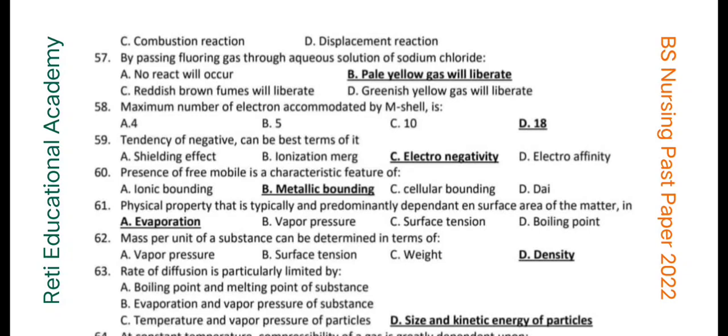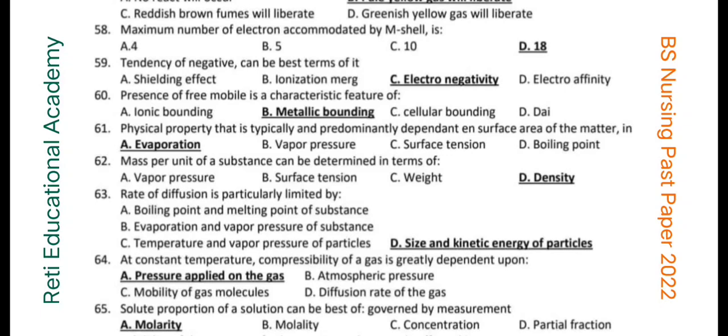Question number 58. The maximum number of electrons accommodated by the M shell is 18. Question number 59. The tendency of an atom to attract electrons can be best judged from its electronegativity. Question number 60. Presence of free mobile electrons is the characteristic feature of metallic bonding. Question number 61. The physical property that is predominantly dependent on the surface area of matter is evaporation.